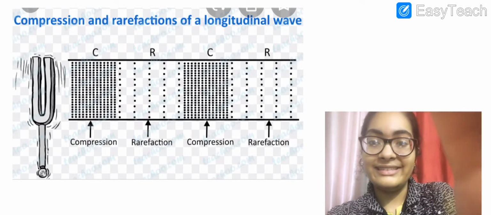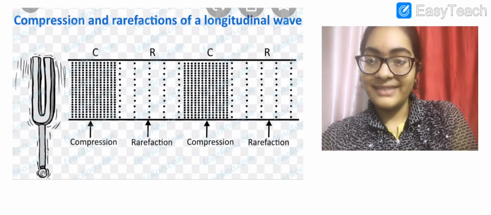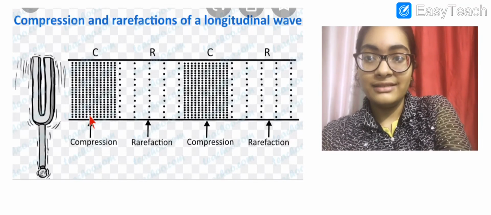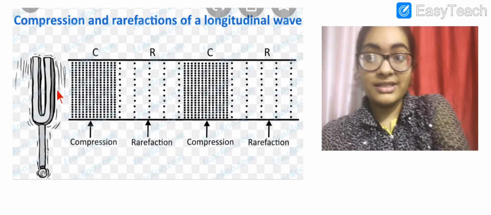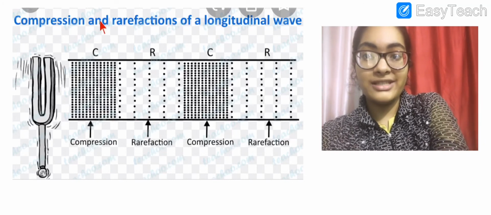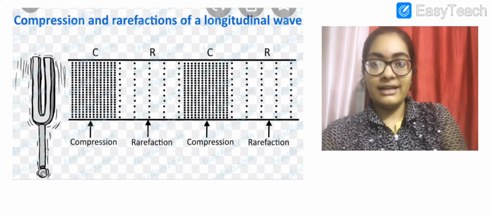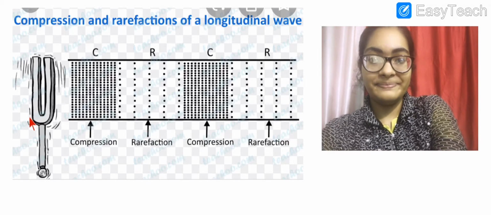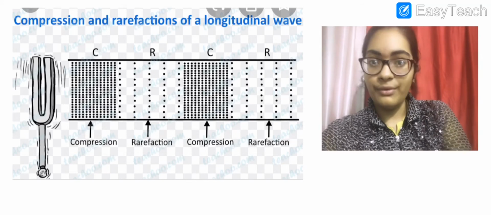Now let's see. See the beautiful photograph there. Isn't it? Can you see? This is the region of compression and region of rarefaction. See, the particles are very far away from each other. Sound is a longitudinal wave. See, compressions and rarefactions in a longitudinal wave. Here we are discussing the longitudinal wave. See, the vibrating tuning fork produces sound. Yes, compression, rarefaction, then compression, rarefaction, and so on.